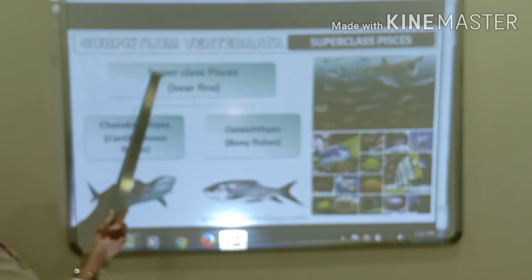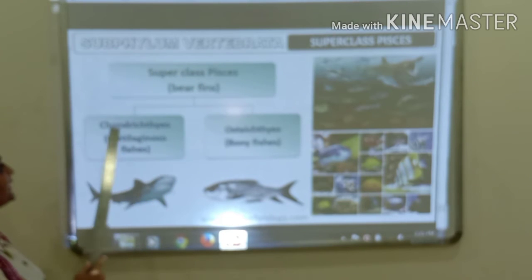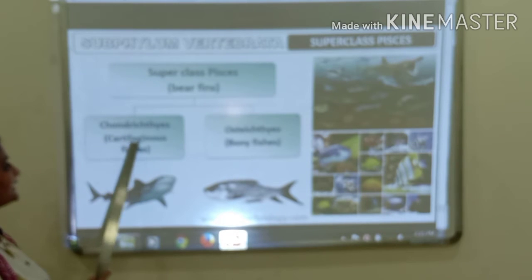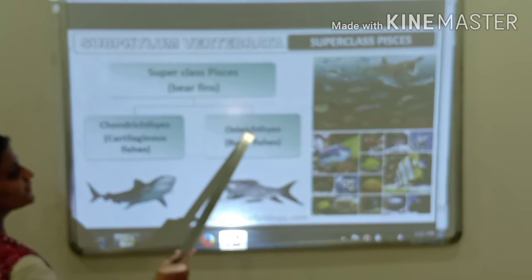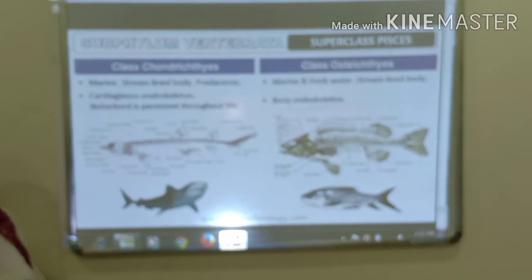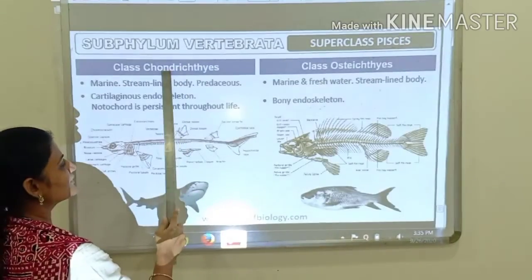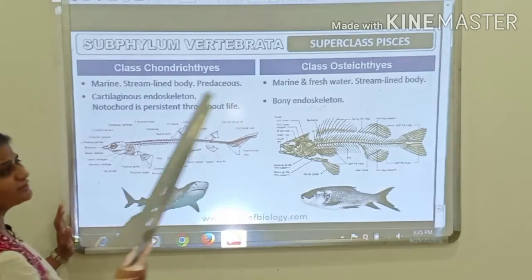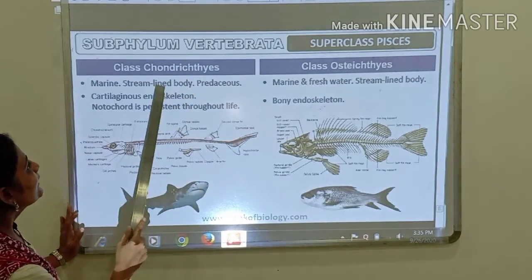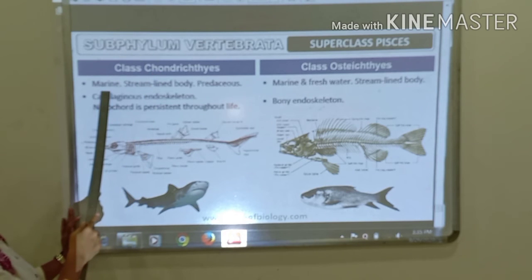Okay, now superclass Pisces, which have the fins, is classified into Chondrichthyes, which include the cartilaginous fishes, and Osteichthyes, which includes the bony fishes. Let us start with the classes Osteichthyes and Chondrichthyes. Okay, we will be doing both these classes together. Members belonging to class Chondrichthyes are marine. They live in marine water bodies.